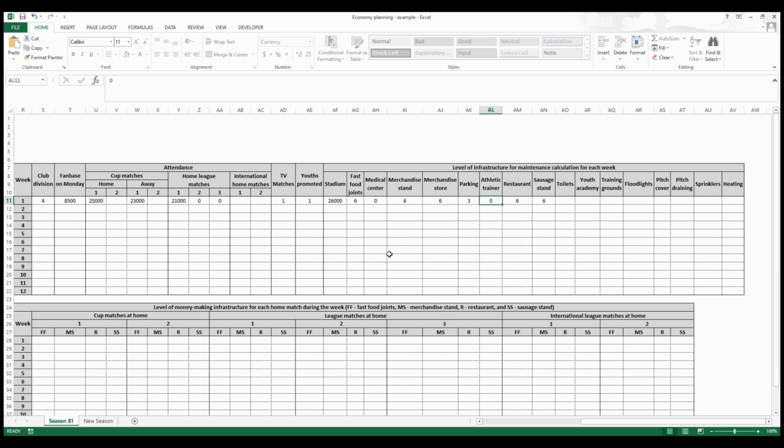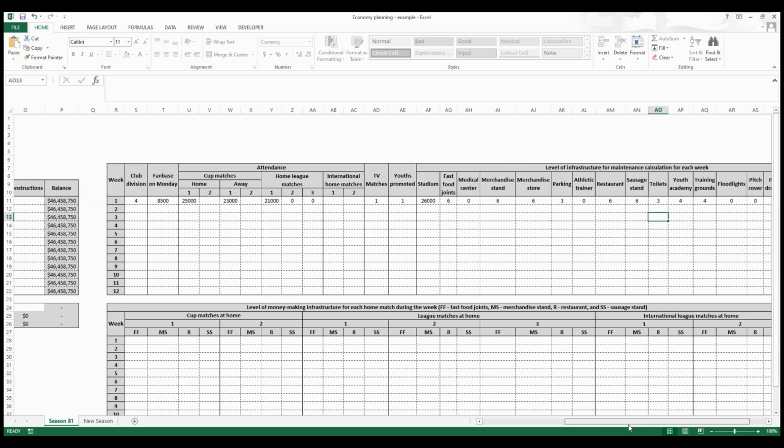Indirect money making facilities, parking and toilets level 3. I'll put floodlight 0. Let's say that this club has youth academy and training grounds at level 4. And for the others, I'll put level 0. Okay. I hope it's okay so far.